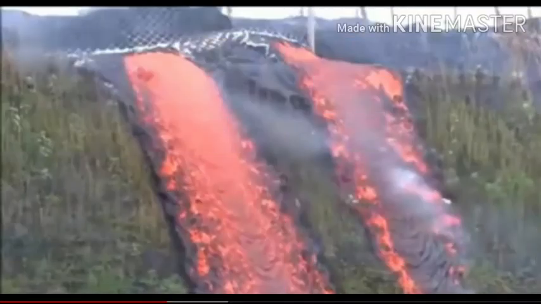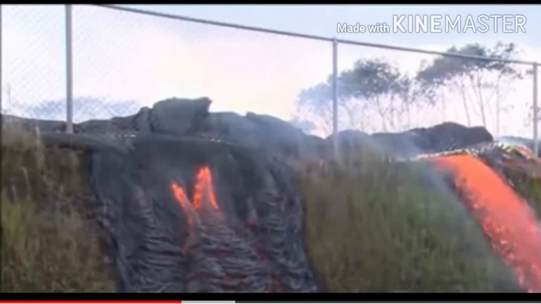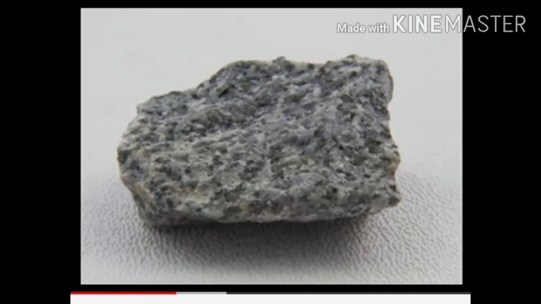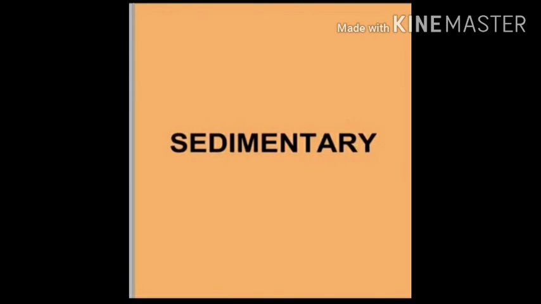When the molten lava comes out from the inner core, comes to the surface, it cools and solidifies. It has been doing that since a long time. This is called igneous rocks. The average granite rocks that you see on the sides of the roads, or one simple example that you see in your mother's kitchen, the grinding stone with which your mother makes those yummy chutneys and other food items, that is also an example of igneous rock.